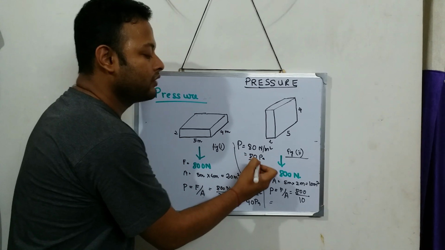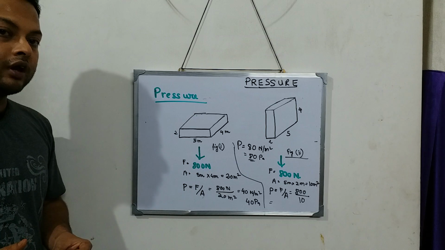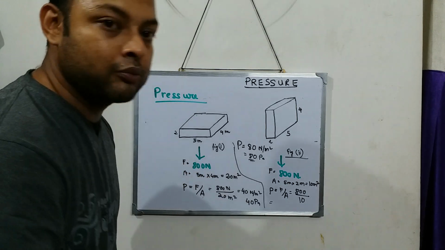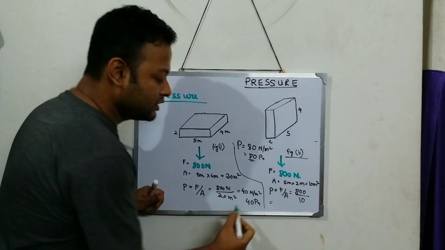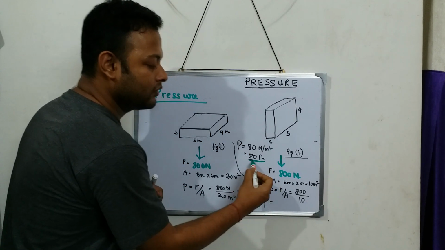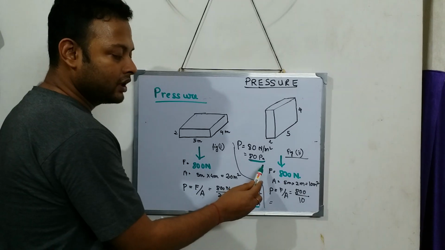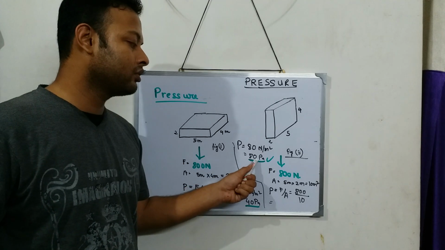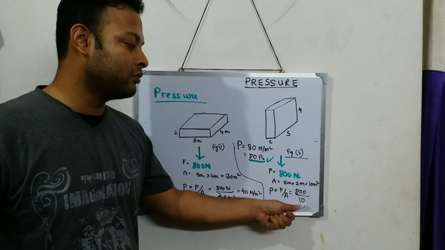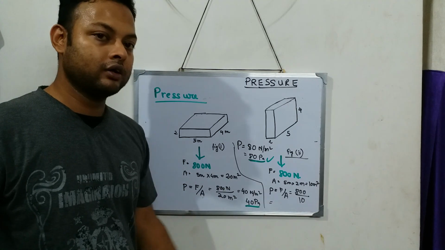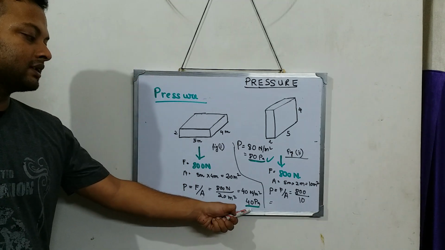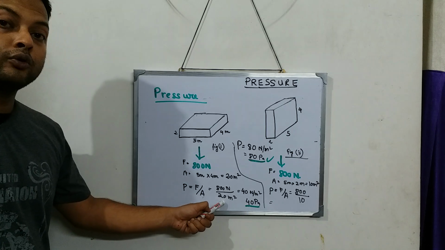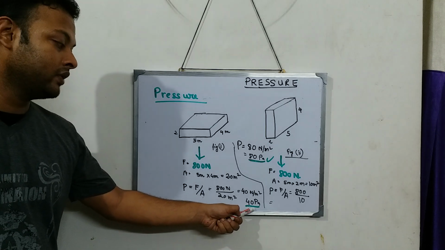Now what you can see over here, see both the examples. Where is pressure more? In figure 1 or figure 2? See, this is the pressure over here and this is the pressure over here. Where is the pressure more? Obviously in figure 2, this one has more pressure. Now why is the pressure more? Because the area was how much? Area was less, 10 meter square. And over here pressure is less. Why is the pressure less? Because the area is more. So pressure is less over here because area is more.